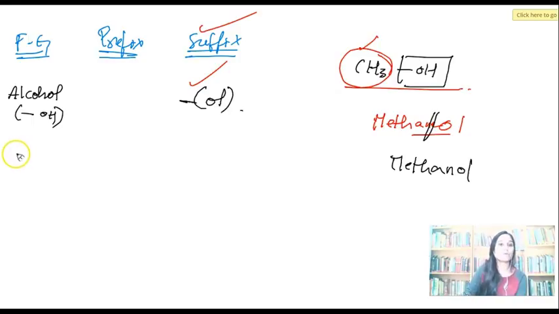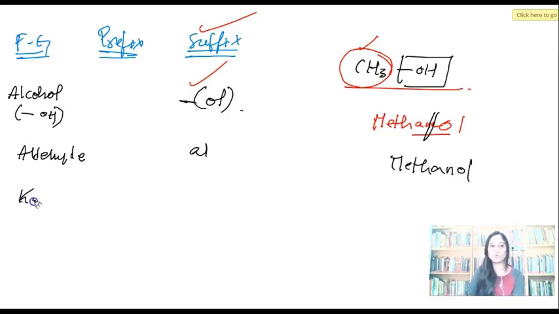Okay. So now if you have aldehyde, the suffix is al, right? Ketone. Those who have not done the chapter in the school, do not worry, you will learn it now. Yeah. One, ketone. Halo group. What is the halo group?